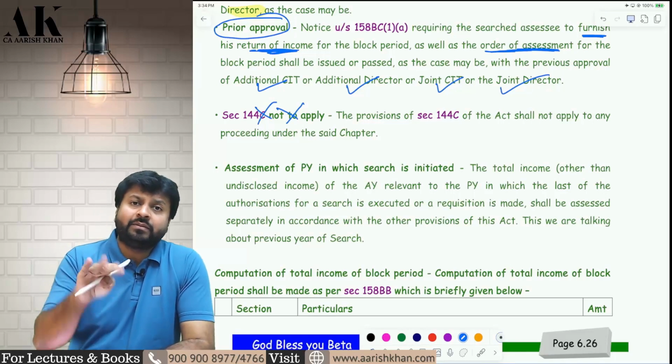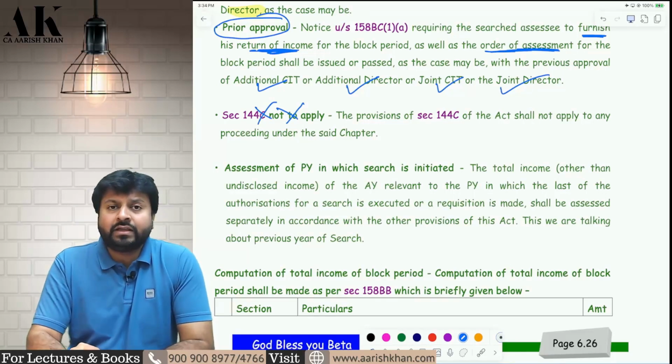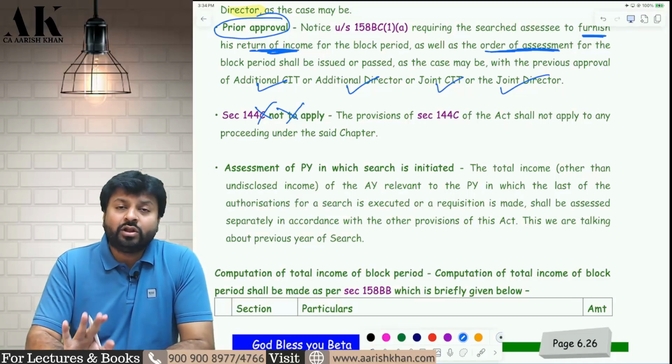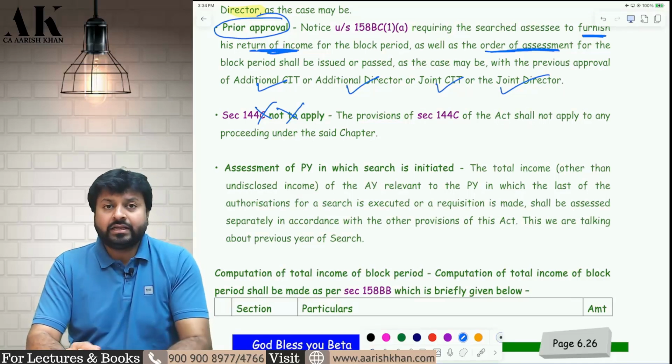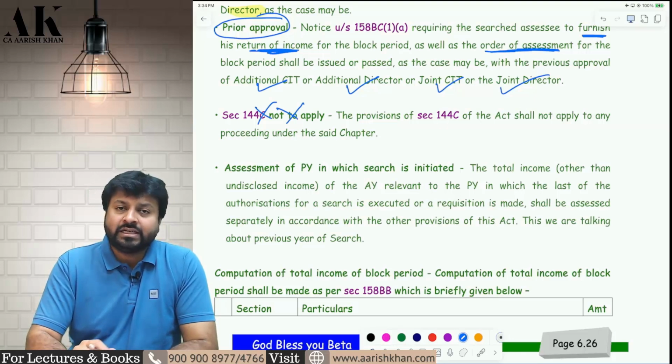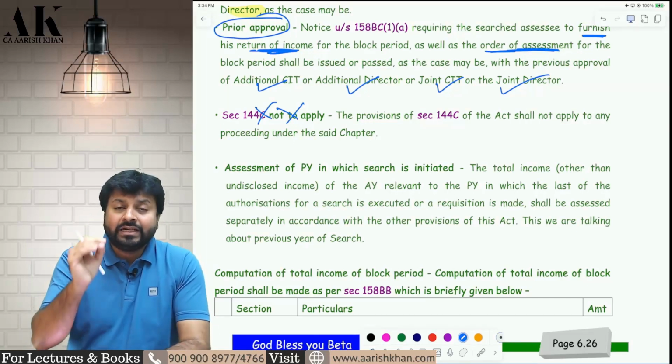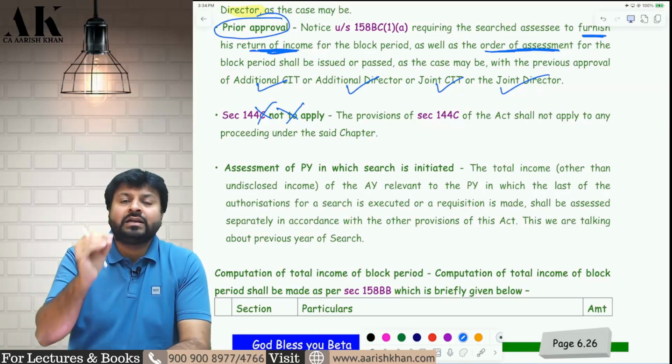Then you can file an appeal later on. While the AO will give you an assessment order, you can file an appeal to ITAT directly. Therefore, that is not available in case of block assessment. In case of block assessment, you cannot go to DRP. Dispute Resolution Panel doors are closed for you.